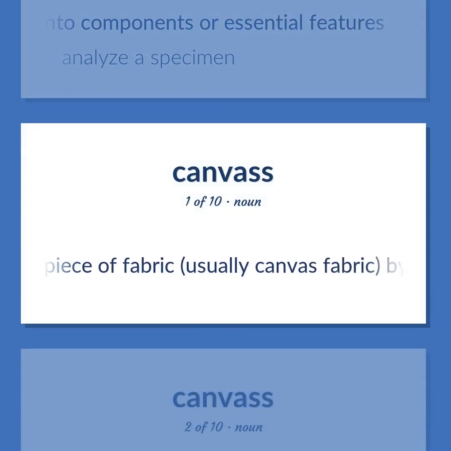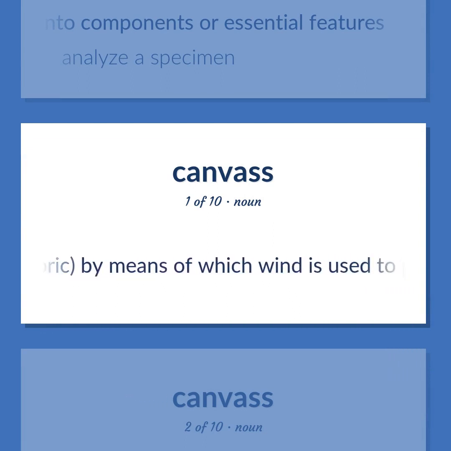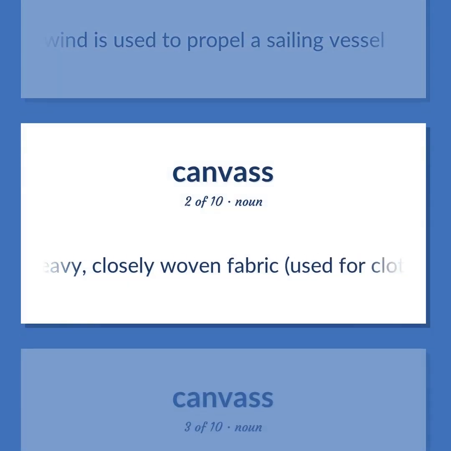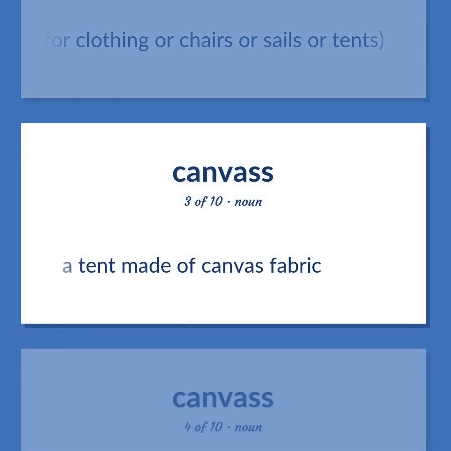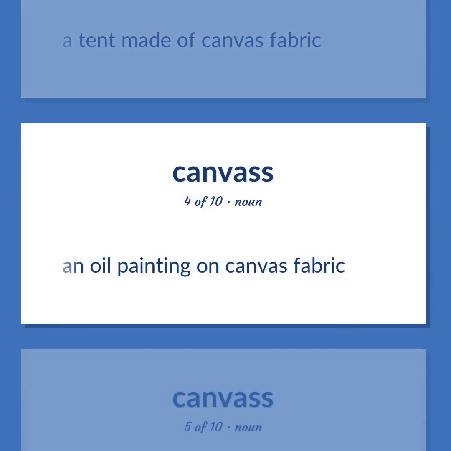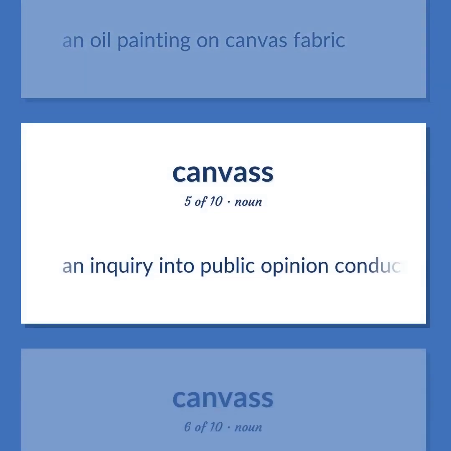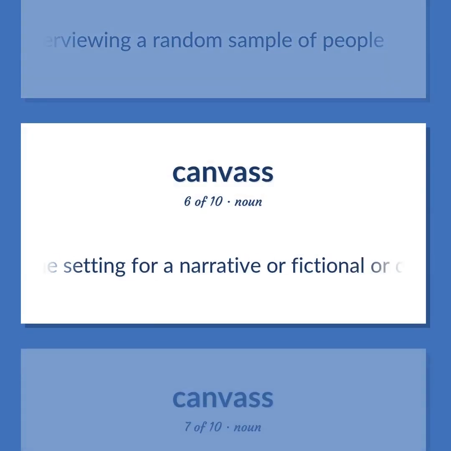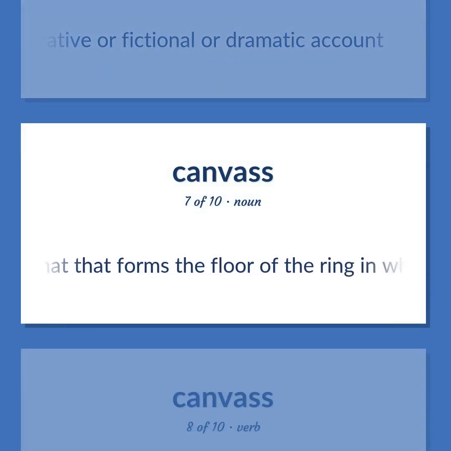A large piece of fabric, usually canvas fabric, by means of which wind is used to propel a sailing vessel. A heavy, closely woven fabric, used for clothing or chairs or sails or tents. A tent made of canvas fabric. An oil painting on canvas fabric. An inquiry into public opinion conducted by interviewing a random sample of people. The setting for a narrative or fictional or dramatic account. The map that forms the floor of the ring in which boxers or professional wrestlers compete.